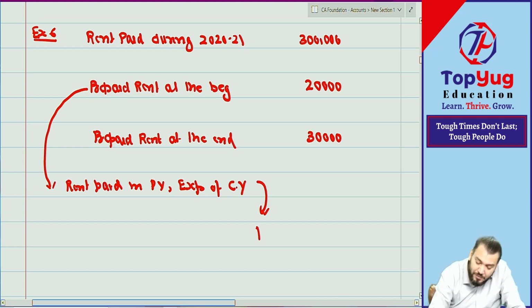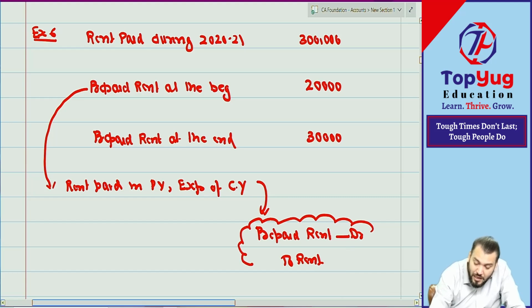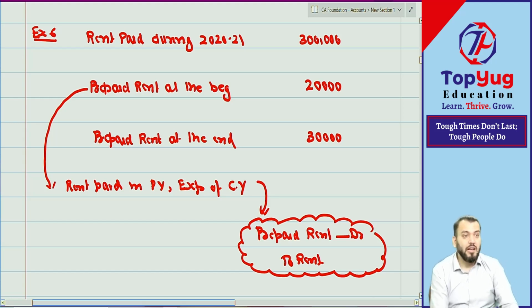Last year what journal entry we have done? Prepaid rent account debit rent. This last year this journal entry was already done. Are you able to understand? Last year this journal entry was already done. So it means prepaid rent, this become asset of last year and not an expense of last year.